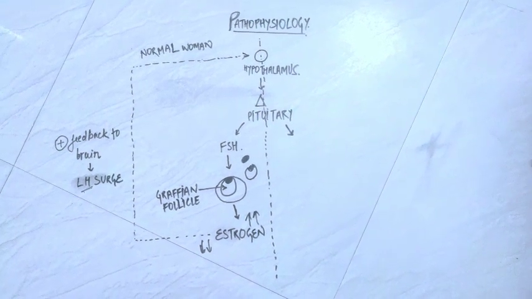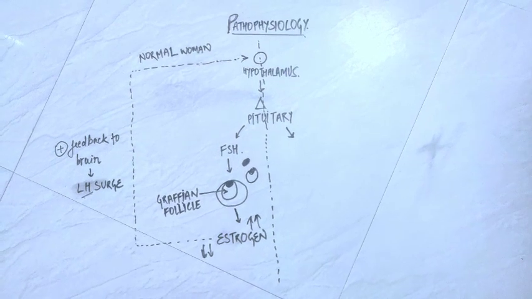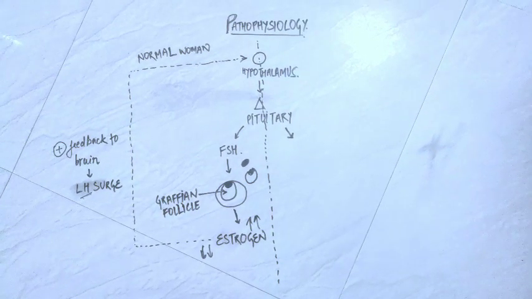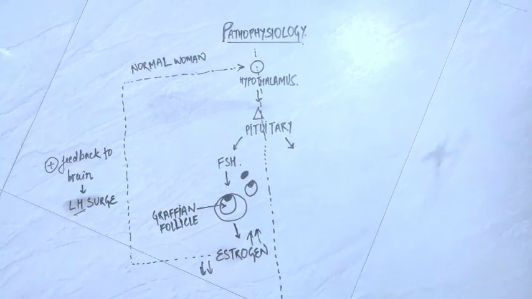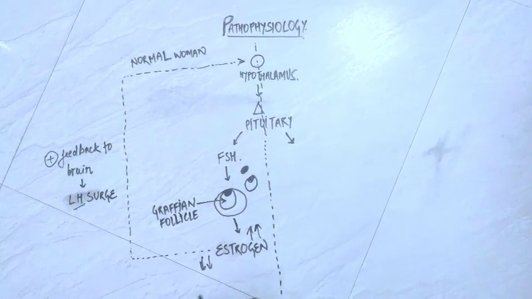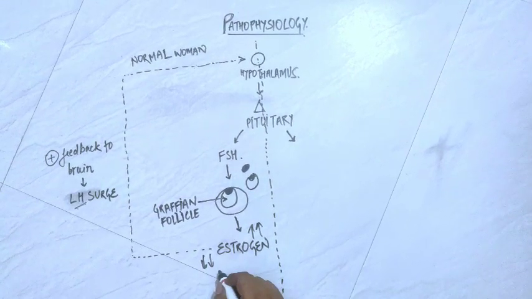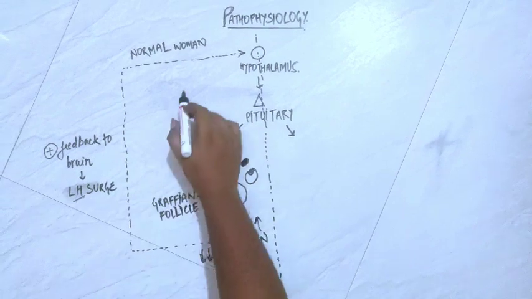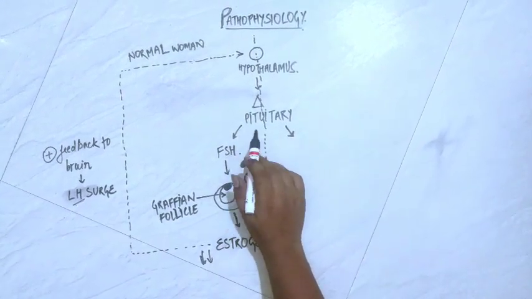Now we will see the physiology of the normal women during the menstrual cycle, and we will compare it to the women suffering from PCOS, and then we will see how the physiology of the women changes. In the normal women, in the starting of the menstrual cycle, the estrogen level is very low, and this will give a positive feedback to hypothalamus, which will stimulate pituitary to produce FSH.